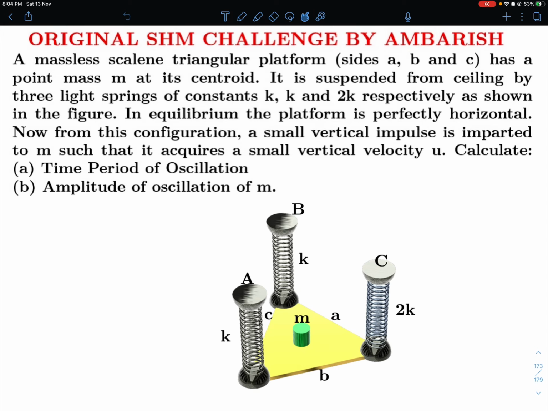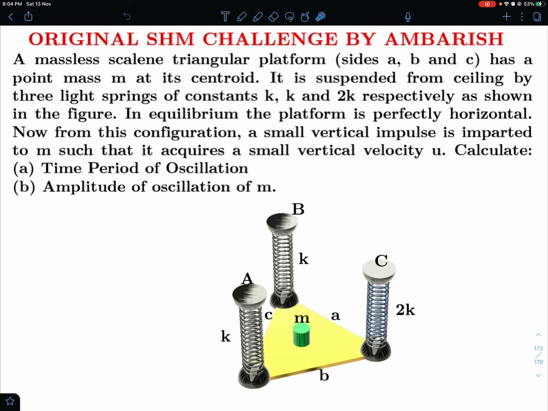And today I am super excited to present to you my original challenge on simple harmonic motion. And I'll present to you the problem. You can try it out and then I'll get into my analysis. Okay, so here's the problem.